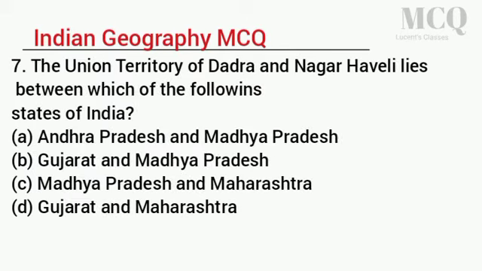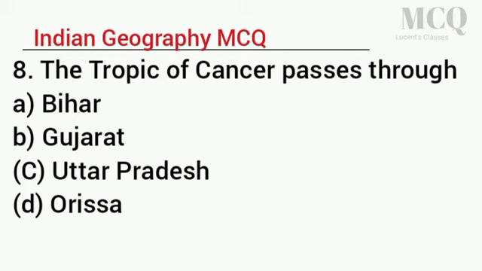7. The Union Territory of Dadra and Nagar Haveli lies between which of the following states of India? A. Andhra Pradesh and Madhya Pradesh. B. Gujarat and Madhya Pradesh. C. Madhya Pradesh and Maharashtra. D. Gujarat and Maharashtra. Answer D. 8. The Tropic of Cancer passes through A. Bihar. B. Gujarat. C. Uttar Pradesh. D. Odisha. Answer B.